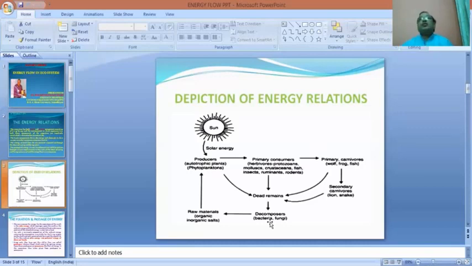These decomposers carry out the mineralization, that is, the organic matter is transformed into inorganic matter, and that inorganic matter is again made available for the plants to synthesize their own food with the help of energy from the solar radiation. So that is how the energy relation exists between different components of the ecosystem.